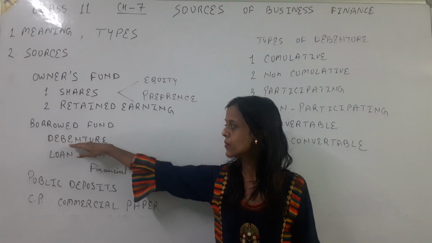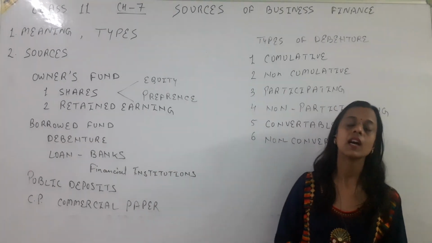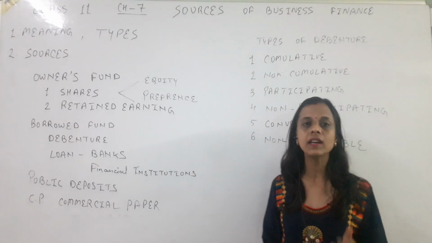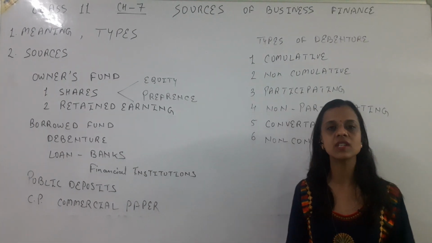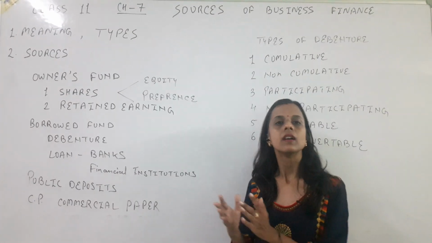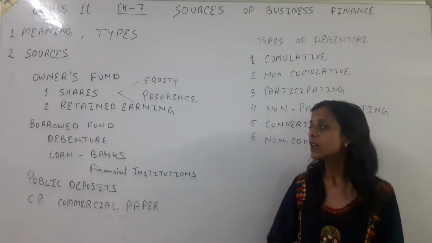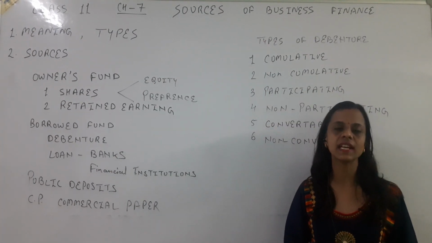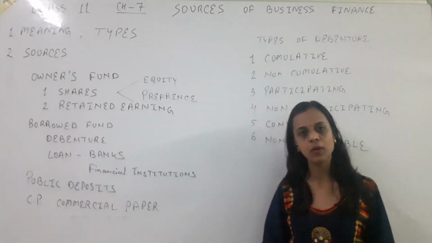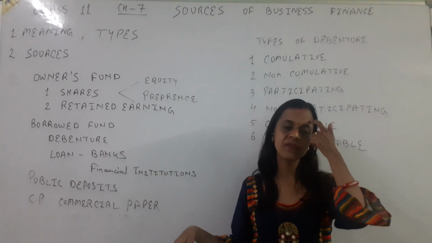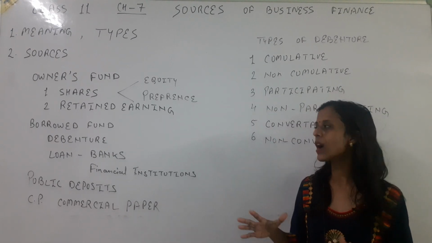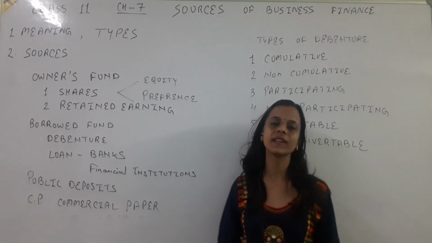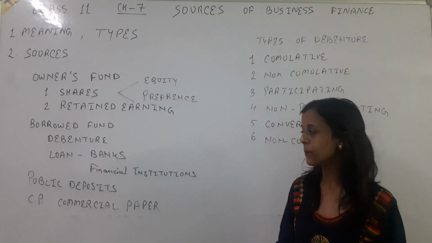In this, students, the first option we have is debentures. Debentures are, we can say, a kind of borrowing: when a company issues debentures, people buy them and invest their money in the company. What they get in return is a fixed rate of interest, because it's a kind of borrowing. Debentures are obviously for a certain time period, so after that time period the amount is paid. Until then, the debenture holder gets a fixed rate of interest.